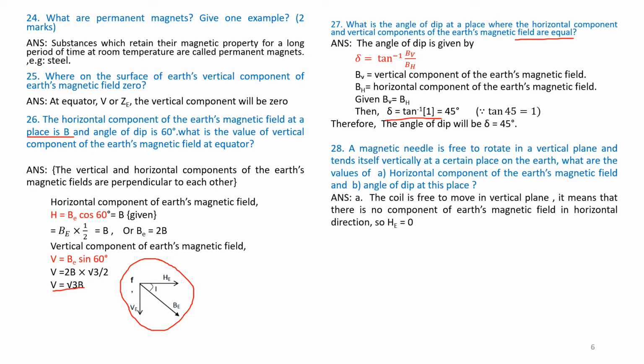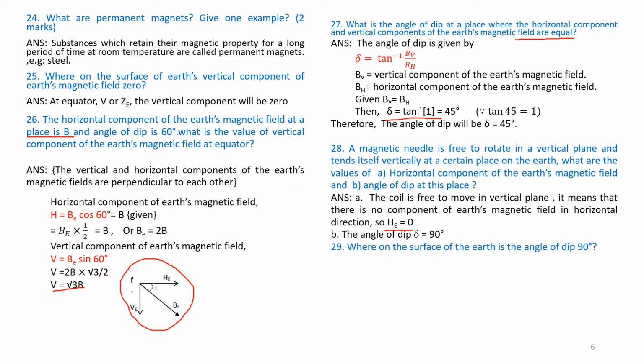Therefore, the coil is free to move in a vertical plane. That means there is no horizontal component of Earth's magnetic field. Hence, HE is 0. This is the part A of the answer. So, if a needle is moving freely in a vertical plane, the value of HE equals 0. Part B. The angle of dip is 90 degrees, because it is perpendicular to that. So, delta is 90 degrees.